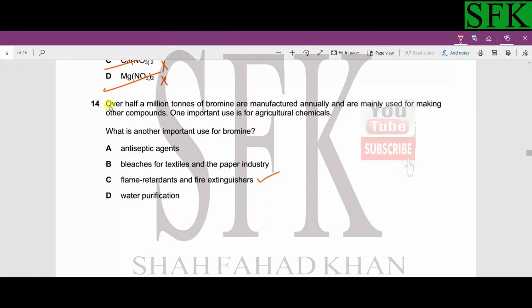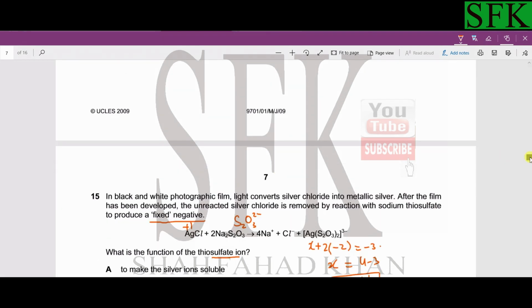Now, question 14. Over 500,000 tons of bromine are manufactured annually and are mainly used for making other compounds. One important use is for agricultural chemicals. What is another important use of bromine? This is theory part. You need to learn this. It is used in fire retardants and fire extinguishers. So C is the best option in here.